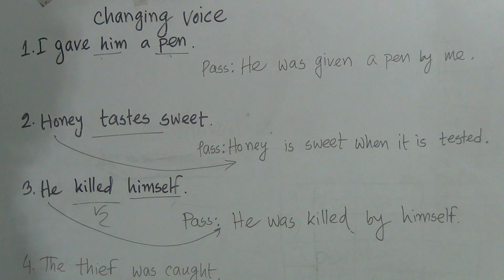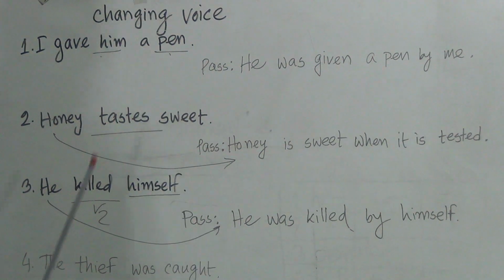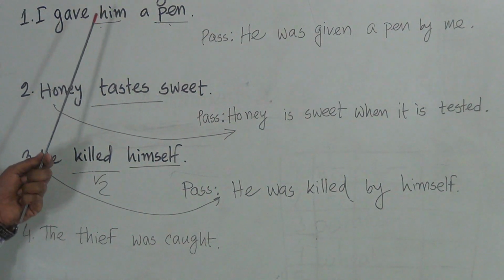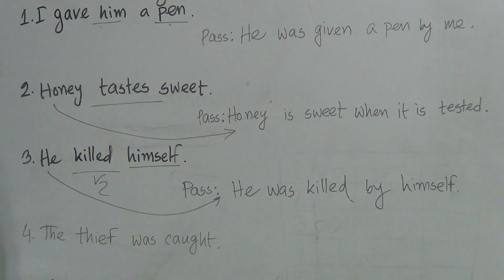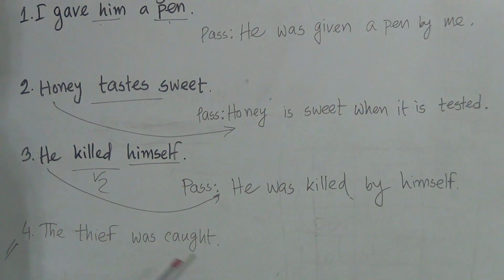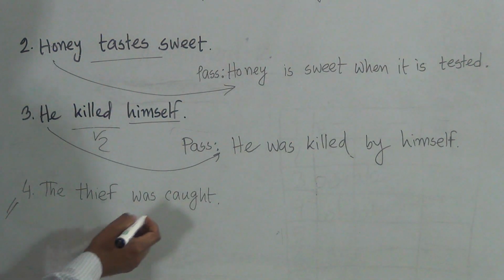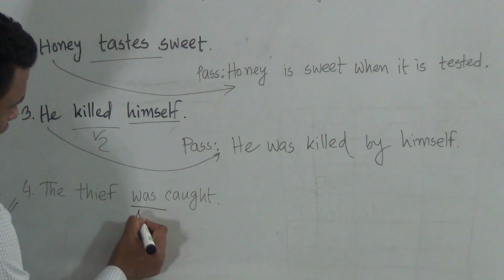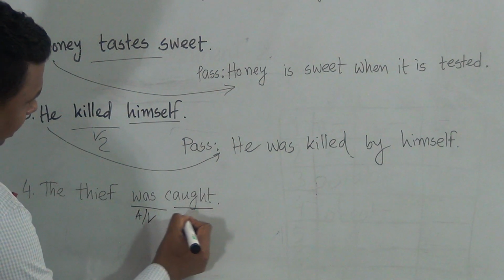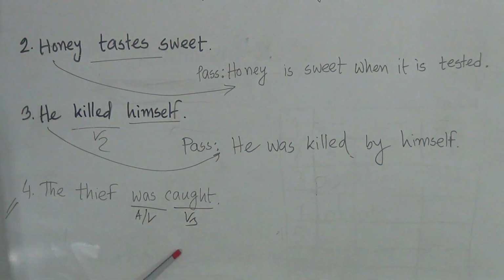Dear students, I already took a lot of classes regarding changing voice from active to passive. Now, sometimes you will get such kind of sentence that the thief was caught. So, here you can see that it's auxiliary verb, then the past participle form of the verb.